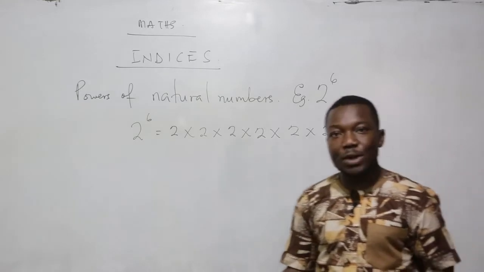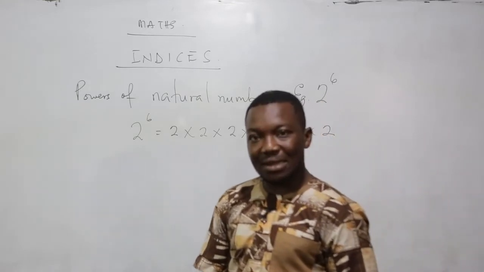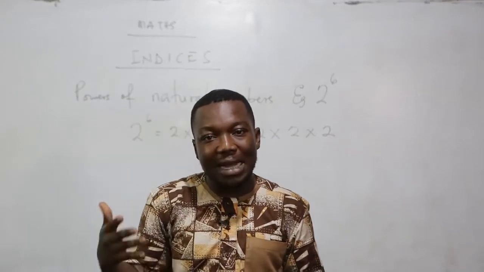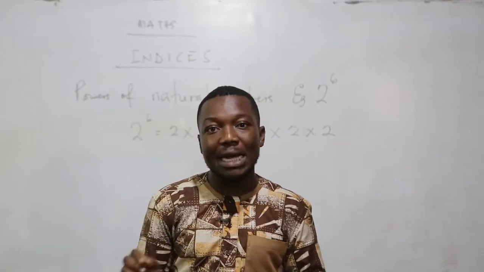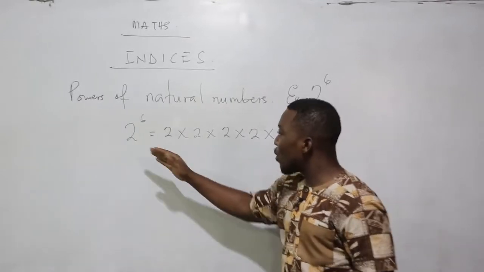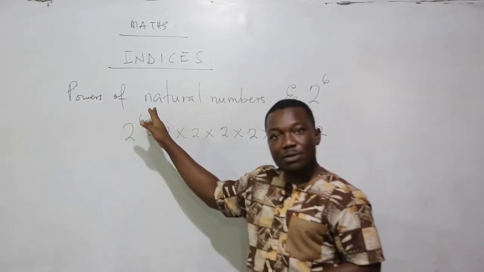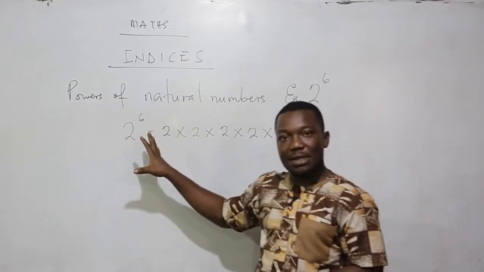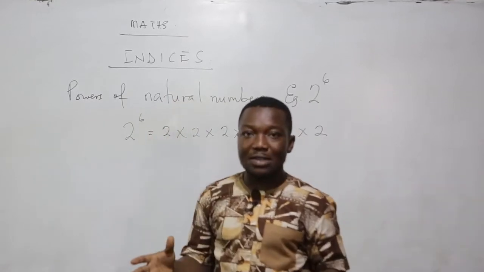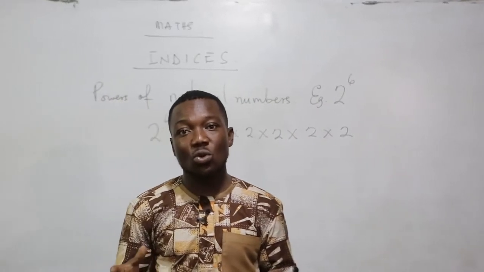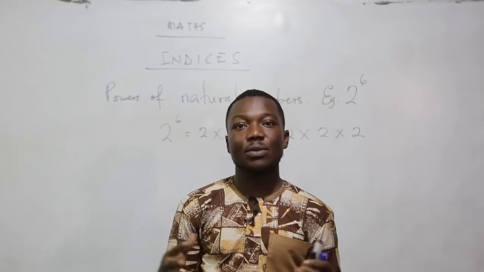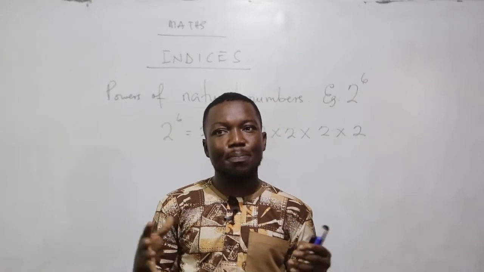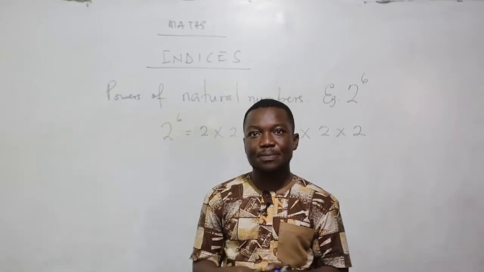So when we say 2 raised to the power 6, instead of writing 2 times 2 six times, you can decide to write it in a shorter form, where you write 2 raised to the power 6. And that is the concept. We are looking at work that contains a lot of numbers, and we are having a shorter way to express them. So now let's look at what powers of natural numbers means.